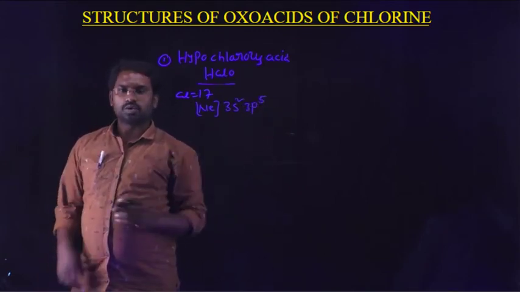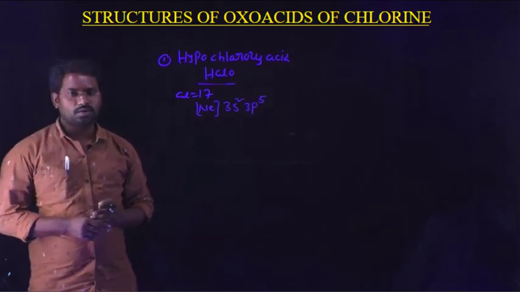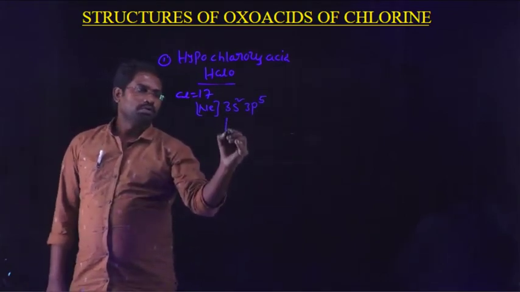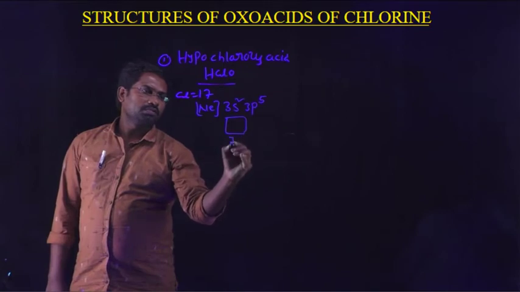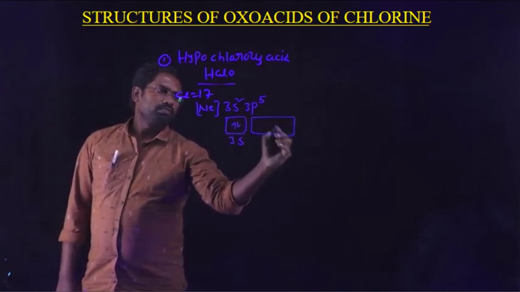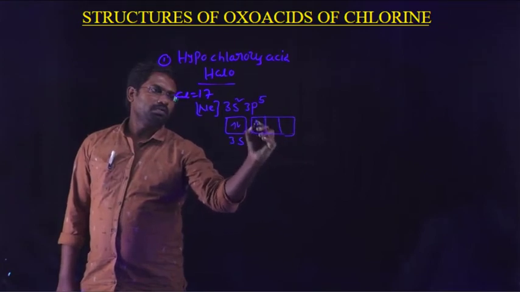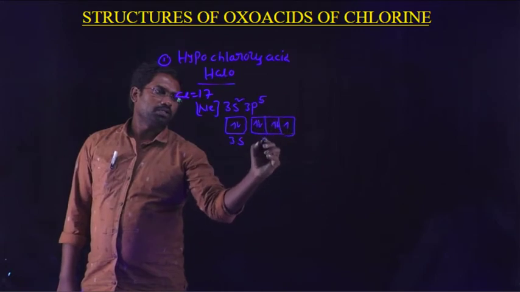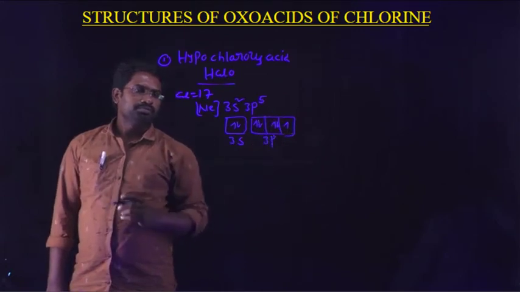That means chlorine belongs to the 17th group. It contains 7 valence electrons in its outermost orbital. Therefore 3s contains 2 electrons, and the p orbitals contain 5 electrons. This is 3s, 3p.